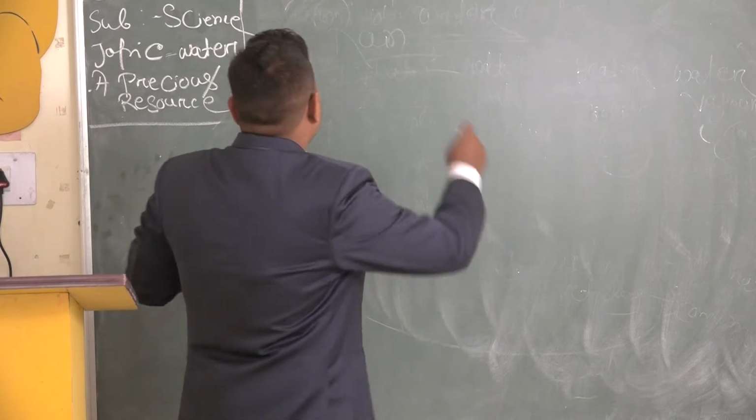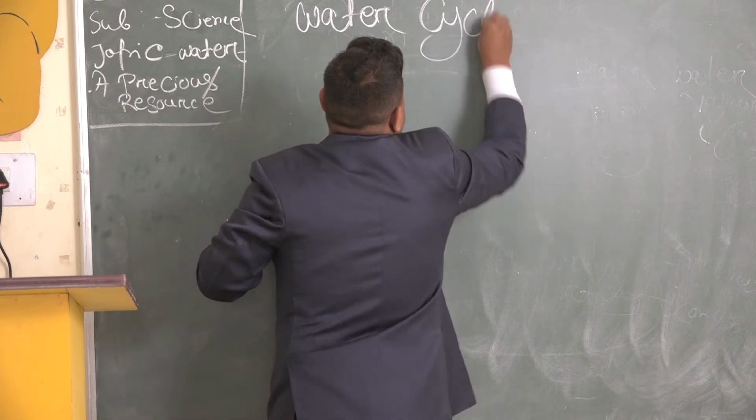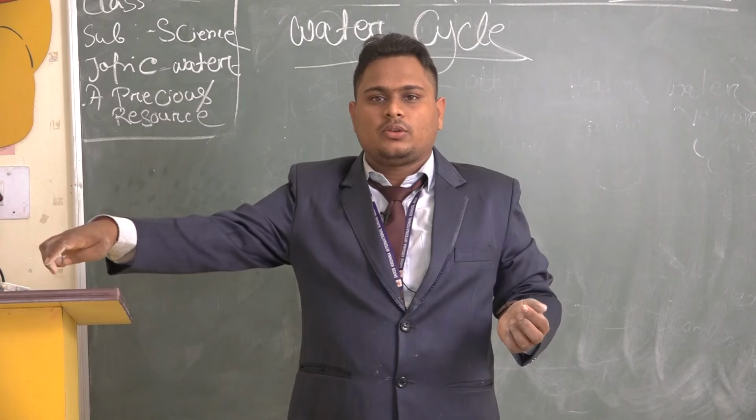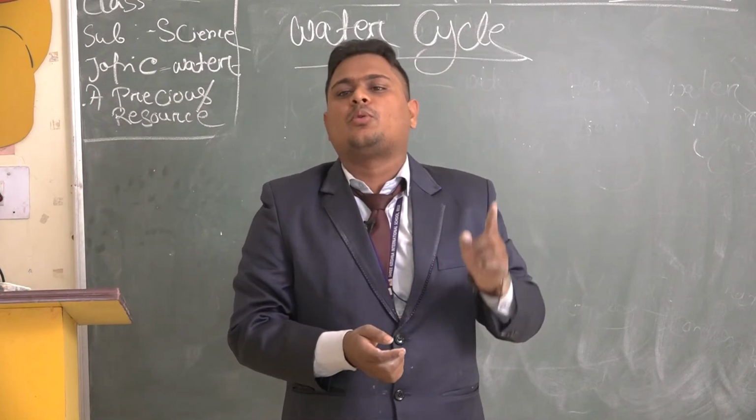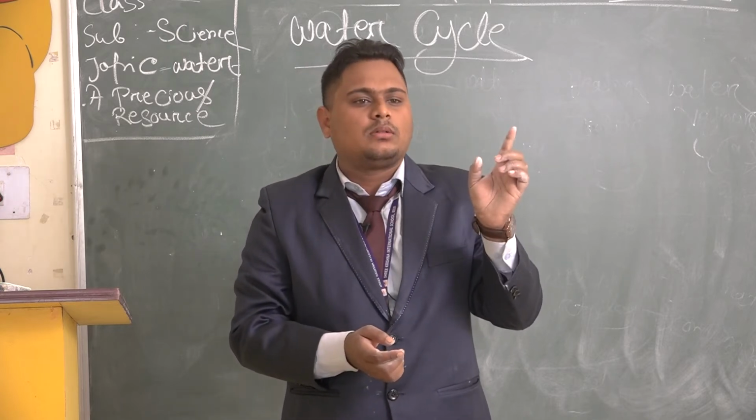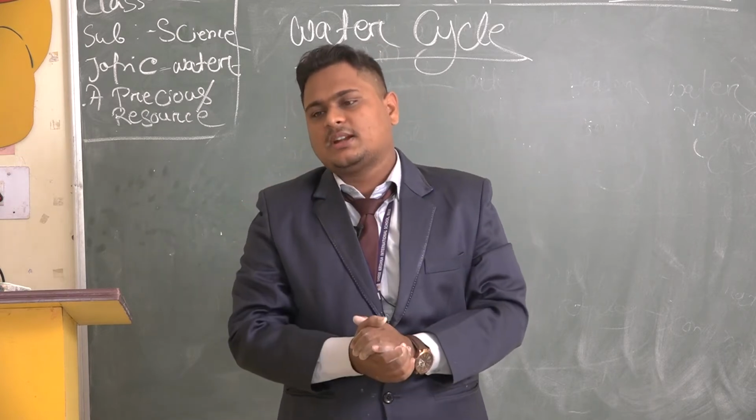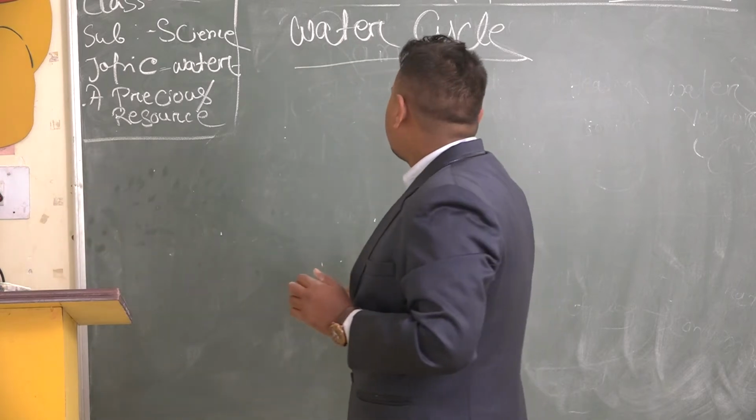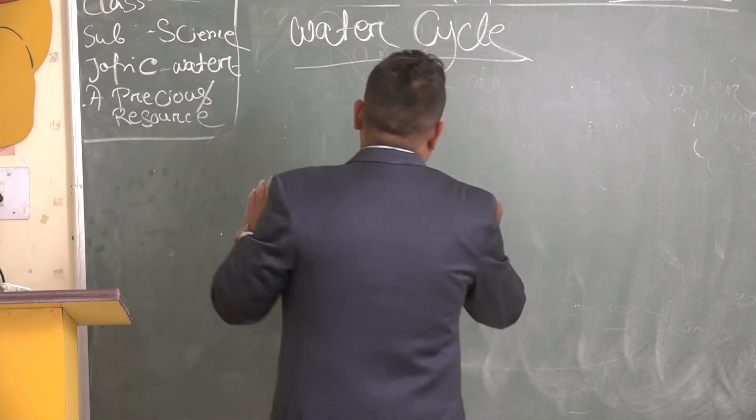That is known as the water cycle. What do you mean by water cycle? Water cycle means the continuous movement of water from the surface of the earth to the space and from the space to the earth. This continuous process is known as the water cycle. In the water cycle, there are mainly 3 processes, but here we will use 4 processes. What are the processes?